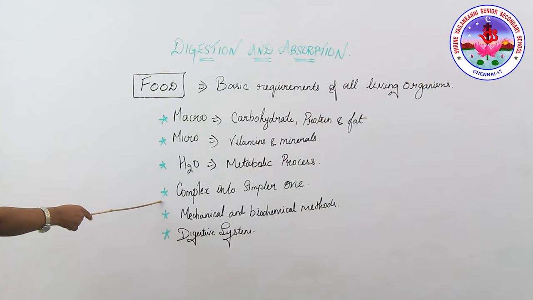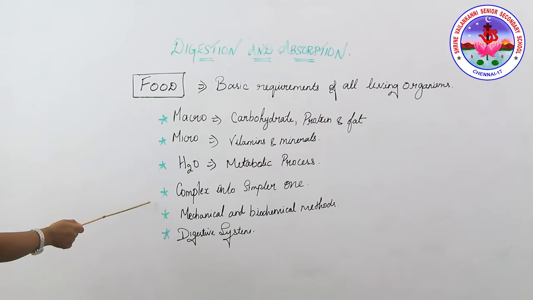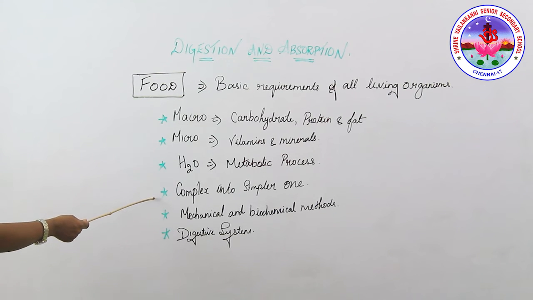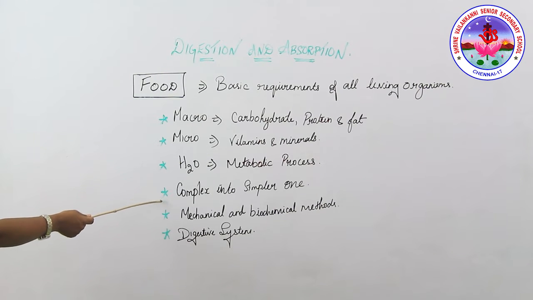Next, we're going to study digestion. What is the definition of digestion? Digestion is the process of converting the complex food material into simpler food particles, that is, compounds that are easily soluble and can be absorbed. So that is called digestion. How will this process take place? This digestion process takes place by two main processes. One is the mechanical process and the other one is the biochemical process.